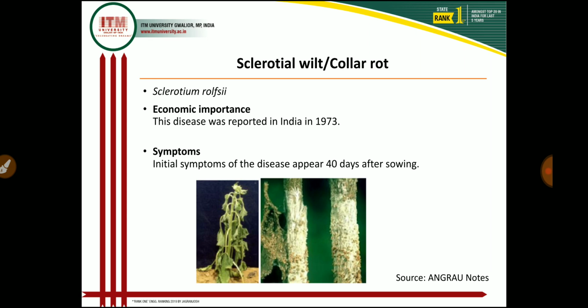And in the first picture, if this disease infects the leaf, then leaves are dropping, and after some time these leaves die, and finally the complete plant dies and sheds off. So these are the most important characteristics of the sclerotium wilt disease.